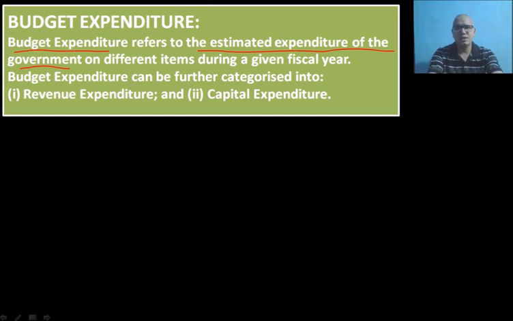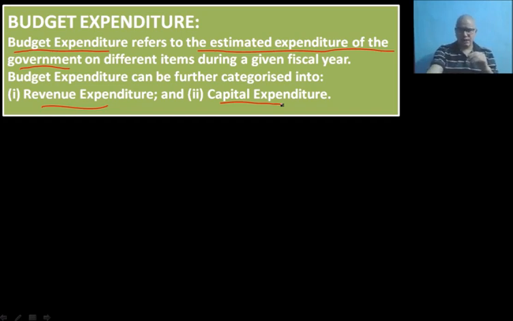And budget expenditure can be further categorized into two parts, revenue expenditure and capital expenditure. Just like revenue receipts and capital receipts in case of budget receipts, here in case of budget expenditure we have two categories.